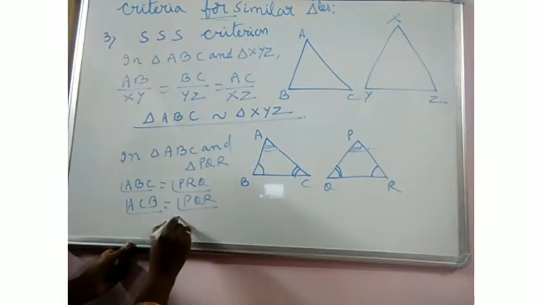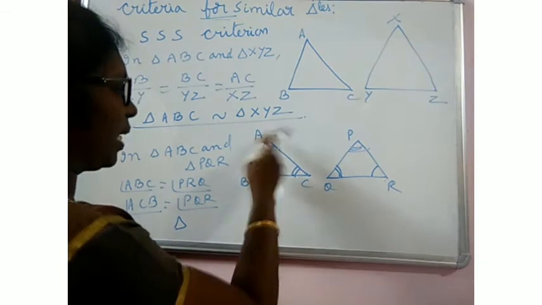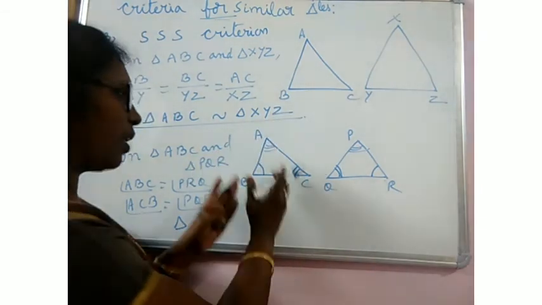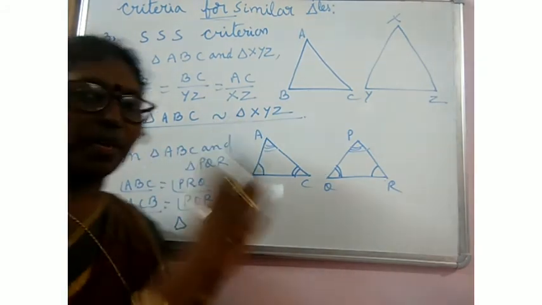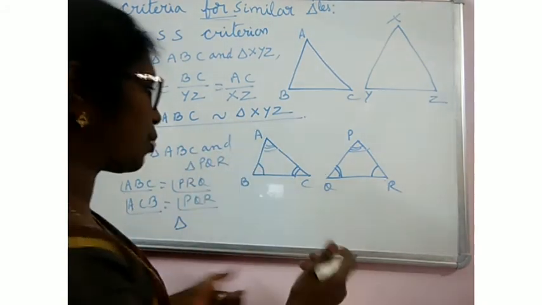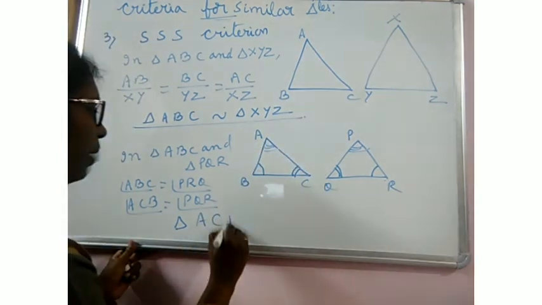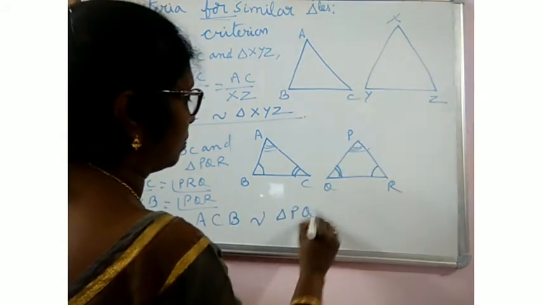Here, for this triangle we can say triangle ABC or triangle ACB or triangle BAC, whatever it may be. But in case of similar triangles, exactly if we have to speak, we have to say that triangle ACB is similar to triangle PQR.